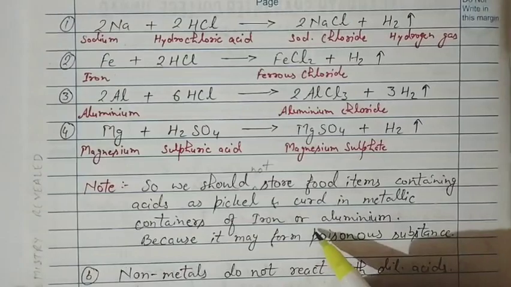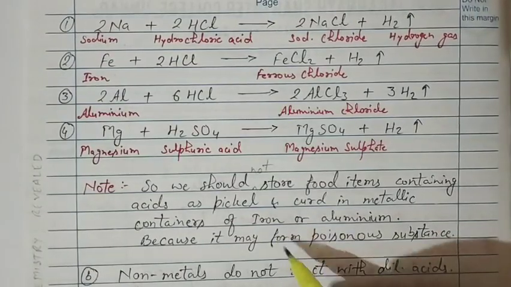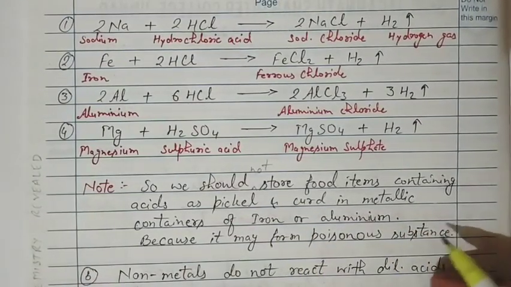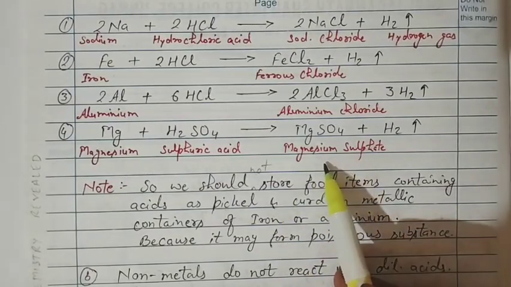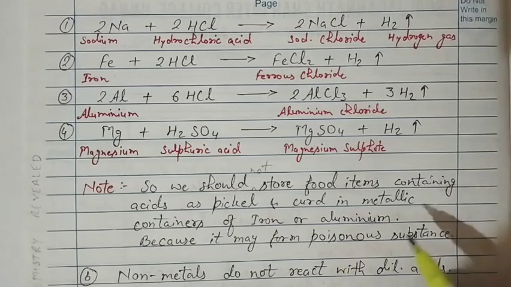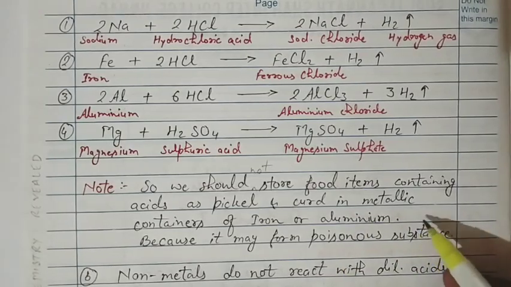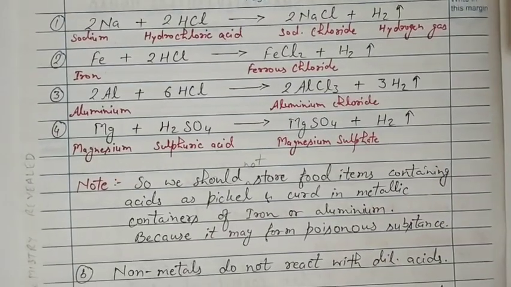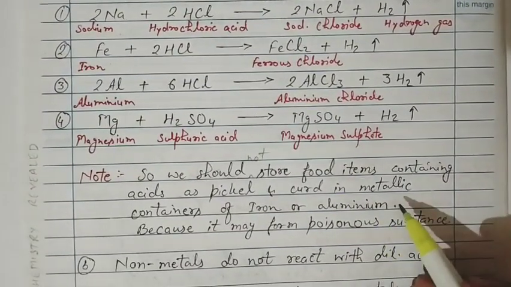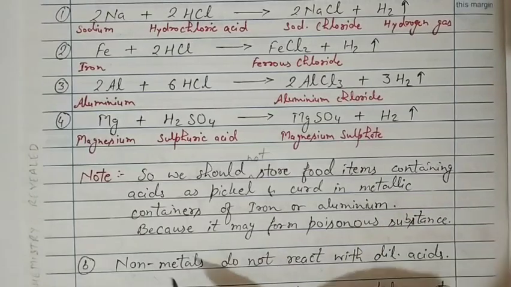Generally the metals which are used in our houses are iron, aluminium, copper, brass and these kinds of things, so they should not be used to contain substances which contain acids. Substances which contain acids are like pickle, curd, vinegar. So to store them we should use plastic bottles or glass containers.